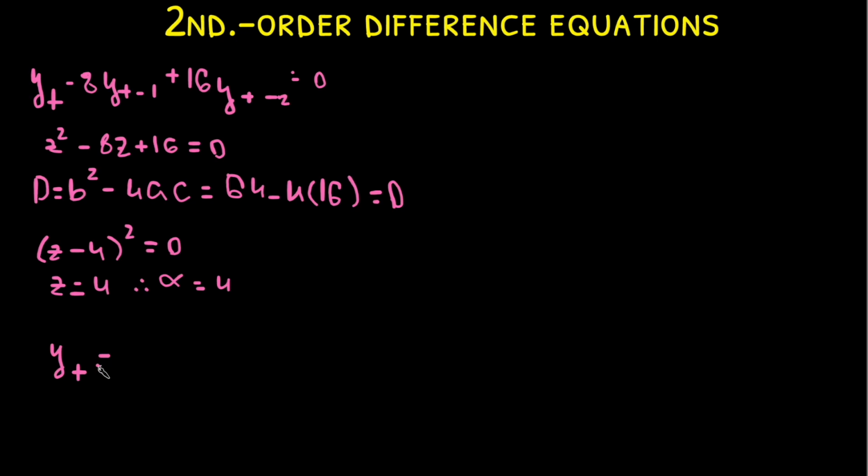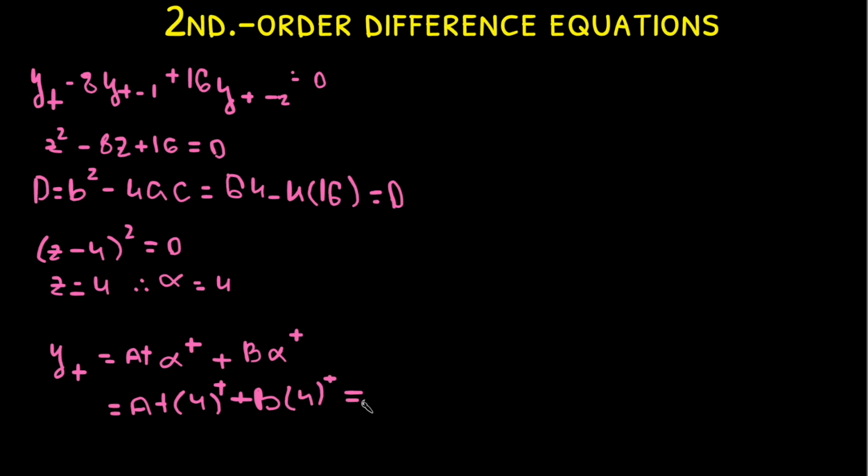The general formula for the difference equation is yt equals a times t times alpha to the power of t plus b times alpha to the power of t. We replace the variables that we know, which is a times t times 4 to the power of t plus b times 4 to the power of t. We can take out the 4 to the power of t, (a times t plus b). The constants a and b cannot be found since we're not given extra information.